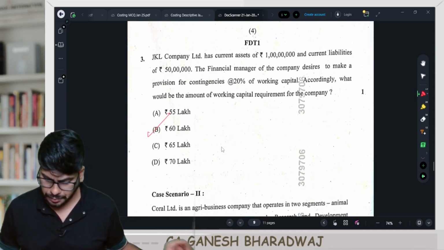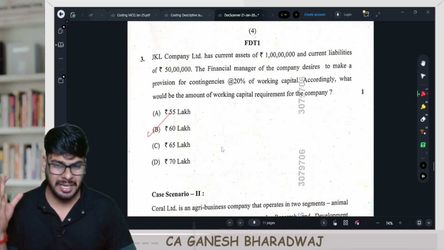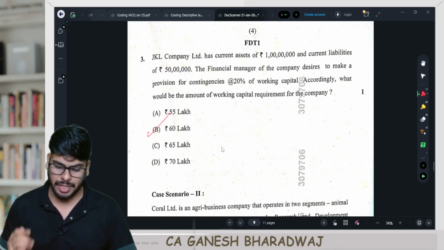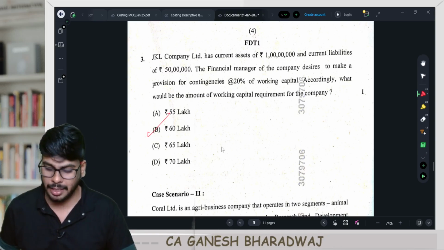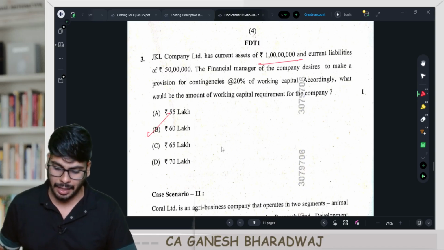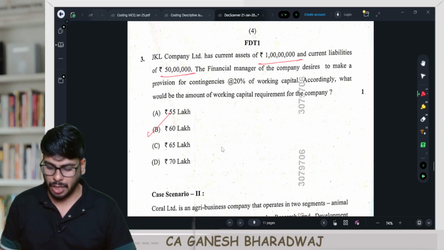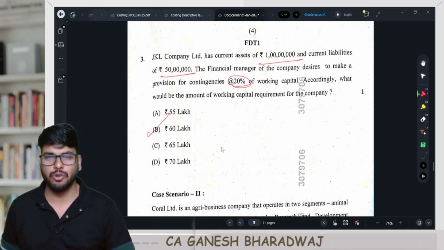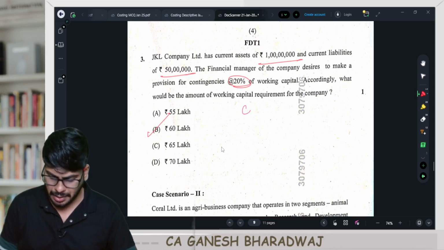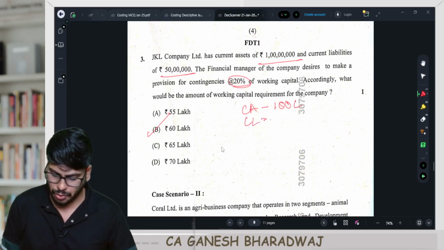The next question. This is a very vanilla, straightforward question. JKL Company Limited has current assets of 1 crore and current liabilities of 50 lakh. The finance manager of the company desires to make a provision for contingencies at the rate of 20% of the working capital. Accordingly, what would be the amount of working capital requirement? Very simple. Current asset is 1 crore, that is 100 lakhs. Current liability is going to be how much?